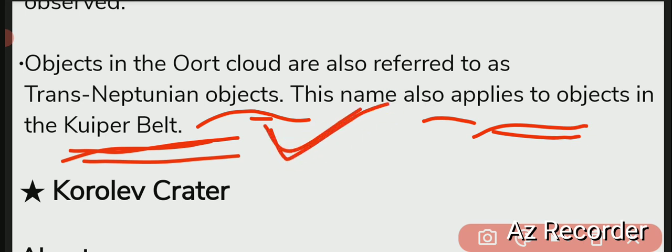ठीक है friend, so we have to sum up this video here because these are the terms that you have to remember. Watch this video again and completely learn these terms because these are the important terms which come directly in the exam. Okay, so next we will discuss about